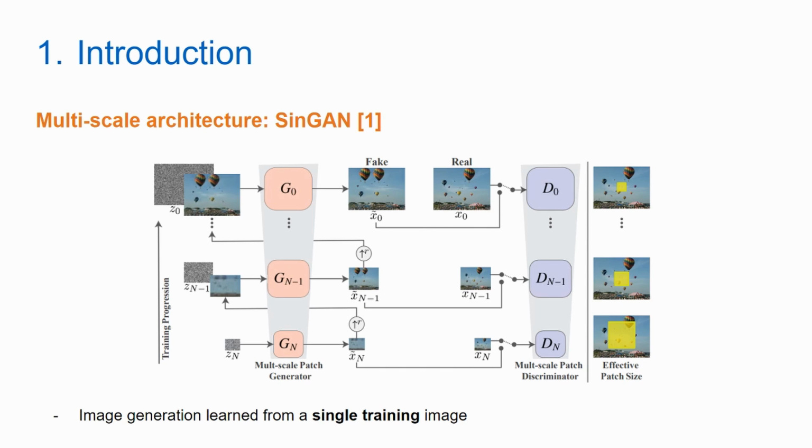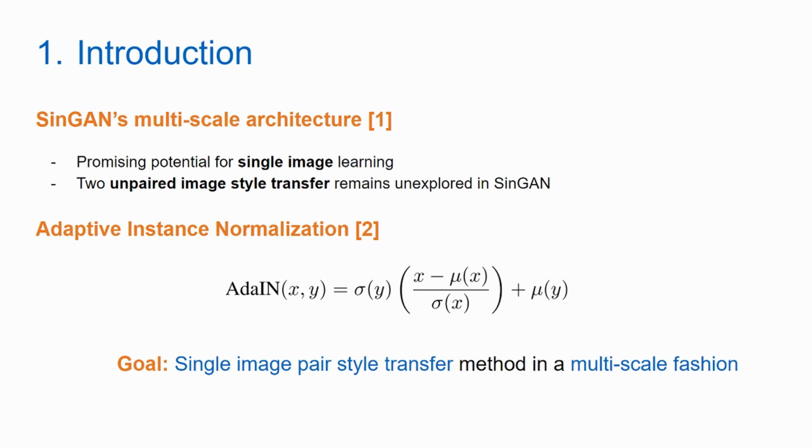SinGAN is the main work that inspired us for this project. They use a multi-scale architecture to learn image generation from a single training image. They are capable of learning patch statistics of a given image so that they can generate unique variants of that image at each forward pass. Another interesting work in the literature is adaptive instance normalization. AdaIN layers are capable of transferring information between two streams by aligning mean and variance of their feature maps.